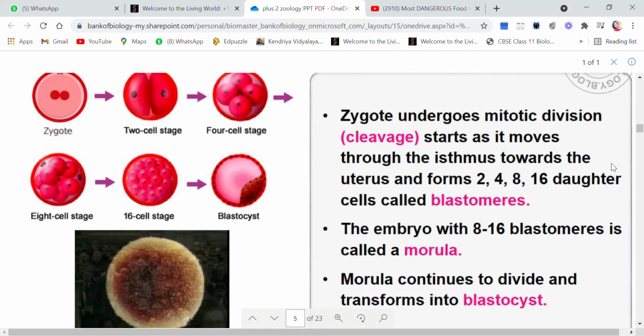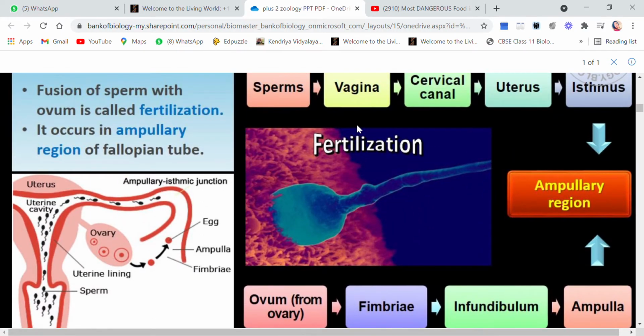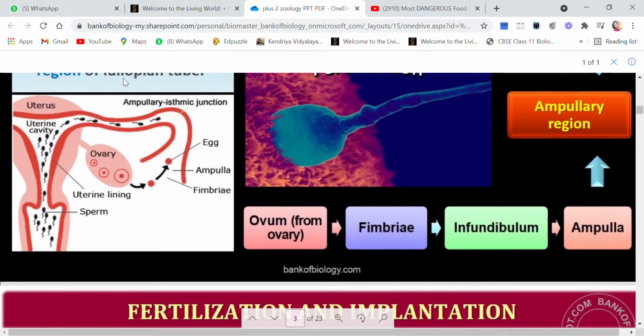So as the zygote has started moving now, you see the fusion has taken place in the ampullary region. Now they will move towards the uterus. So as the zygote is moving towards the uterus, the cleavage has also started. That means the movement of zygote and the cleavage in zygote are occurring simultaneously.